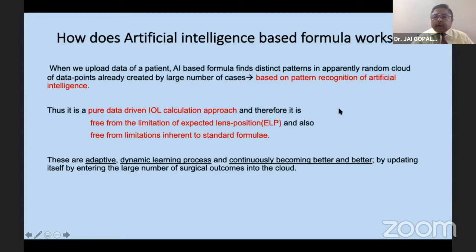When we upload the data of the patient, the artificial intelligence-based formula finds distinct patterns in apparently random clouds of data points already created by a large number of cases. Thus, it is based on the pattern recognition of artificial intelligence. It is purely data-driven and free from the limitation of the expected lens position and free from the limitations inherent to the standard formulas. It is adaptive, dynamic, and constantly evolving.